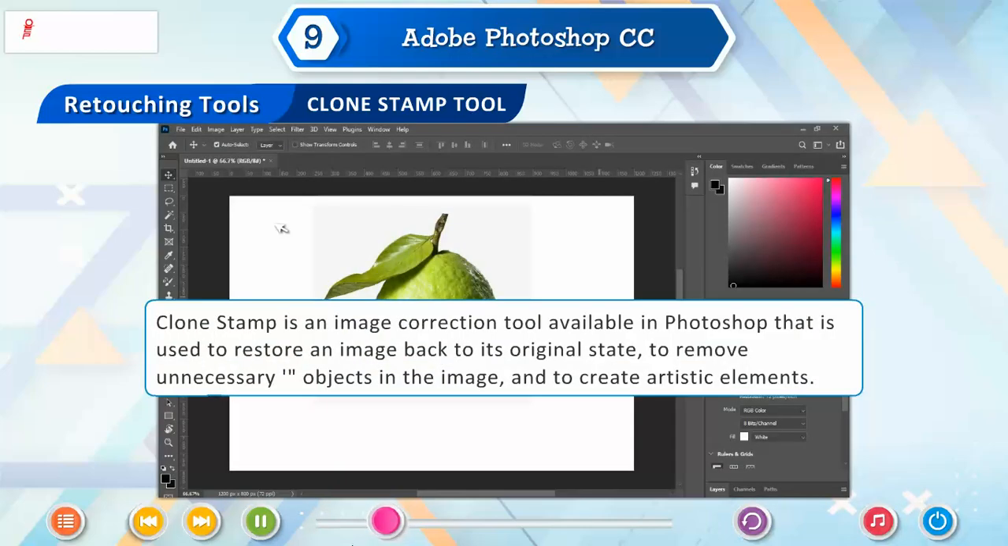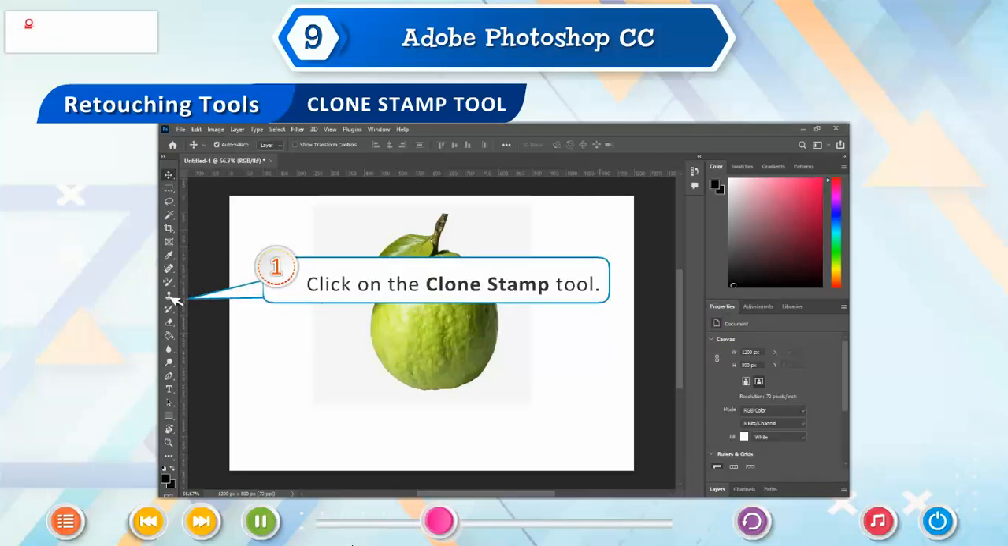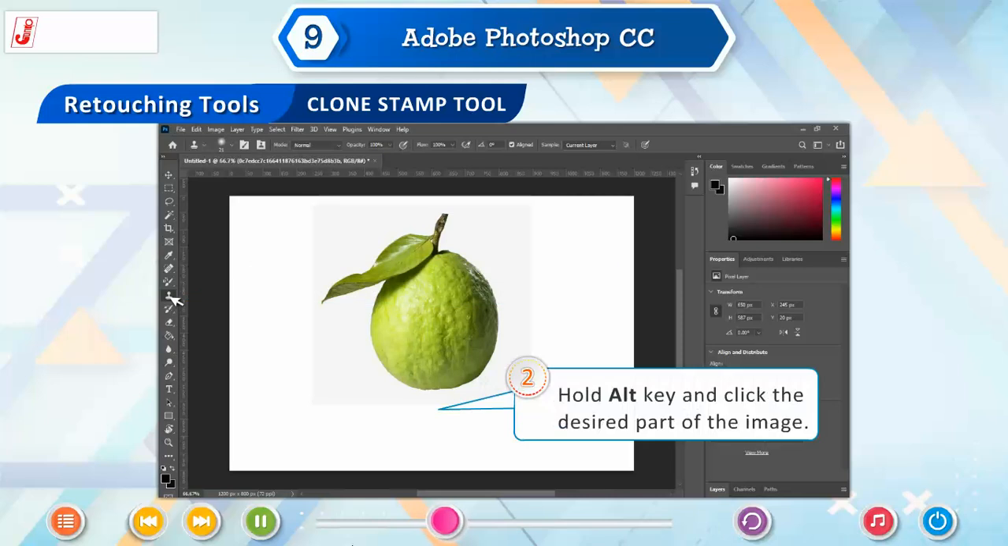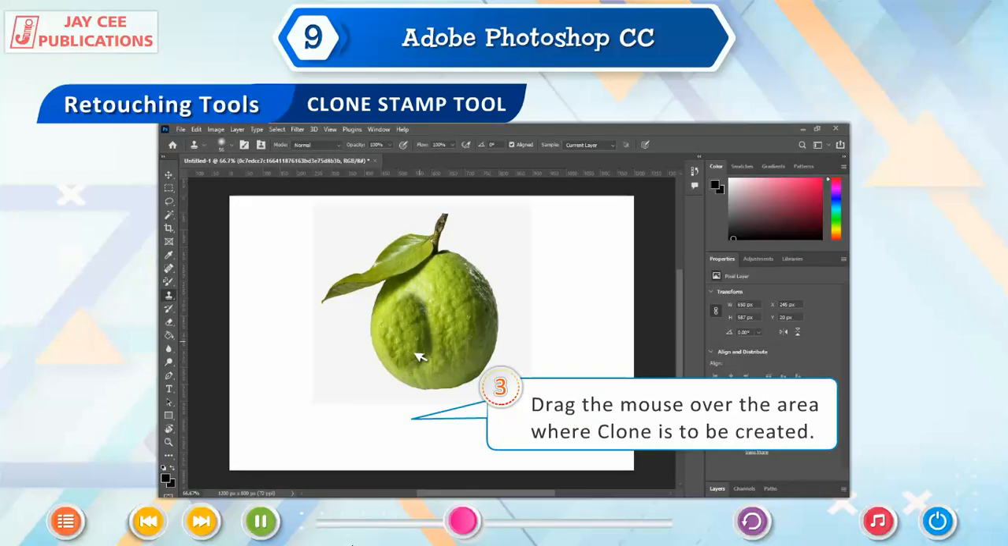Clone Stamp is an image correction tool available in Photoshop that is used to restore an image back to its original state, to remove unnecessary objects in the image and to create artistic elements. Follow the given steps to use Clone Stamp tool. 1. Click on the Clone Stamp tool. 2. Hold Alt key and click the desired part of the image. 3. Drag the mouse over the area where clone is to be created.